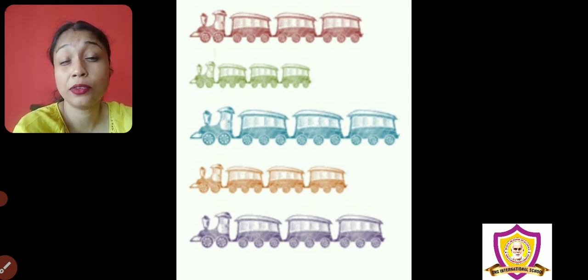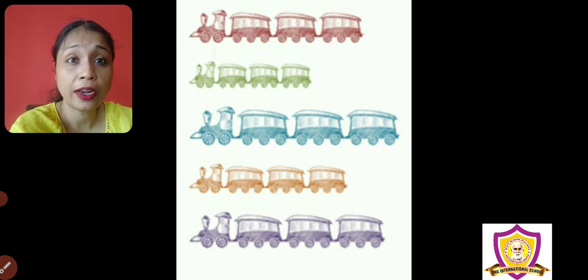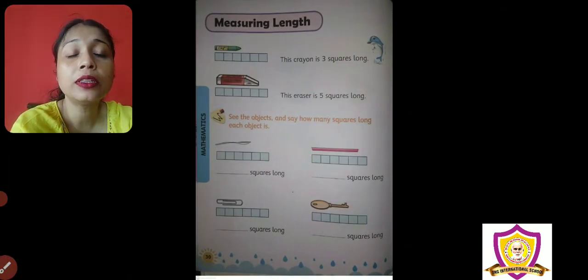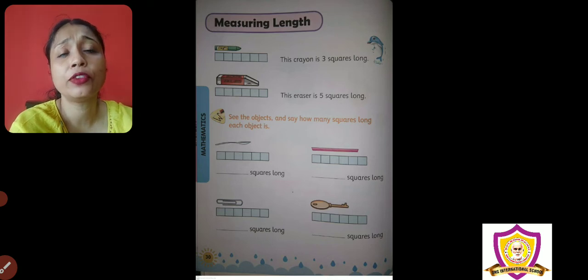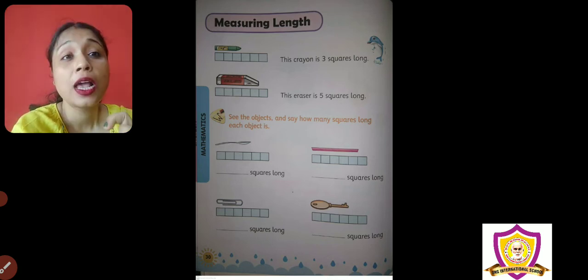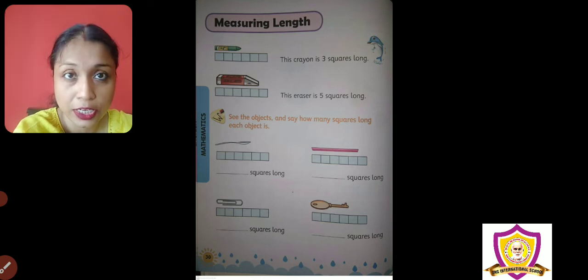So we can say which one is longest and which one is shortest. And we learned how to measure the length without using any ruler or scale, right? We used our palm, hand span, crayons, and, as shown in the book, squares, we did that also in our session.